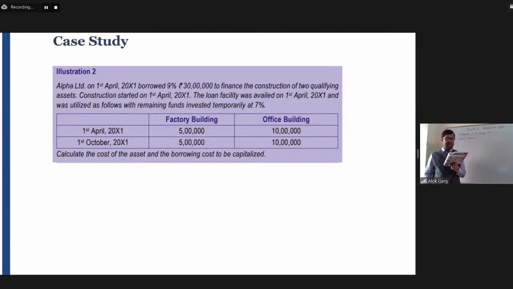As far as this loan is concerned, you are required to calculate the cost of the asset and the borrowing cost to be capitalized. So it is asking what should be the cost of the asset, meaning the asset cost plus interest cost which is going to be capitalized. Second, it is asking the borrowing cost. So you need to calculate the borrowing cost first, then capitalize it with the cost of the asset. Okay.